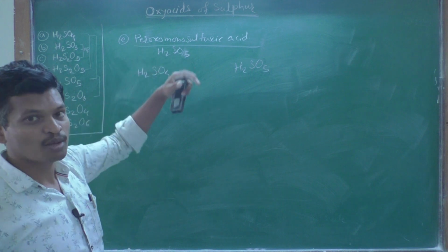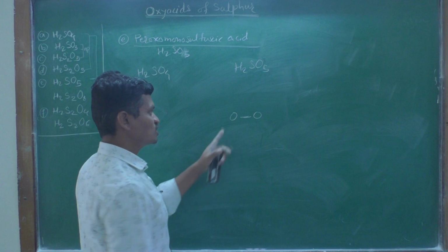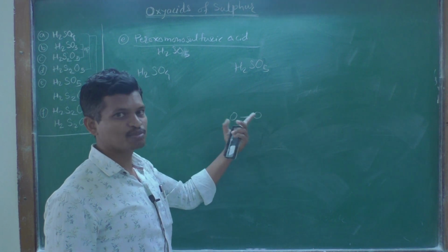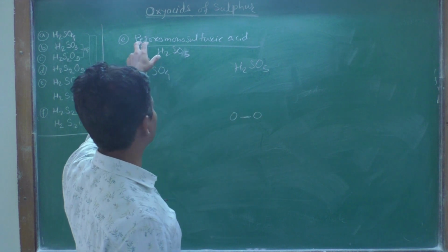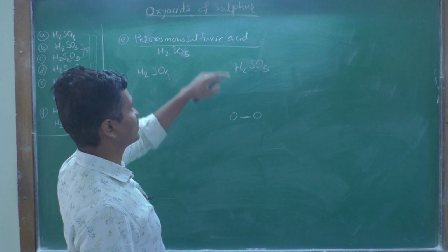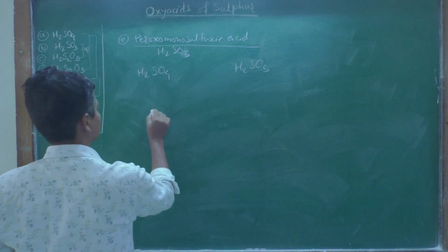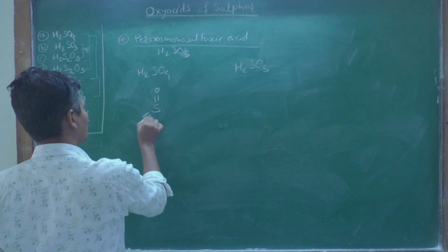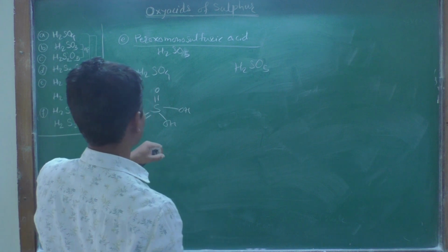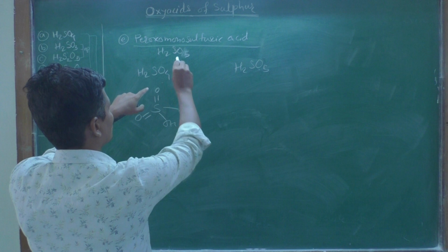Peroxomono means there is a peroxy linkage. What is a peroxy linkage? When two oxygen atoms are singly bonded to each other, we say it has a peroxy linkage, and the compound name is peroxomonosulfuric acid. This is sulfuric acid, the structure is a double bond O, OH, and another OH. Now only one oxygen atom is extra in peroxomonosulfuric acid.